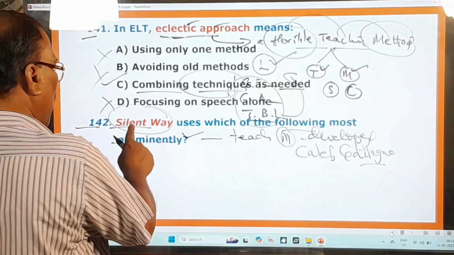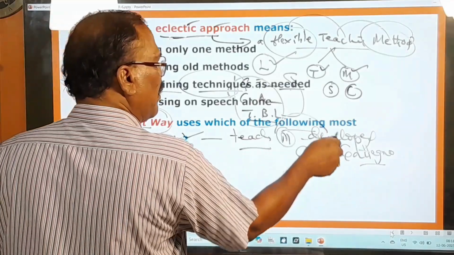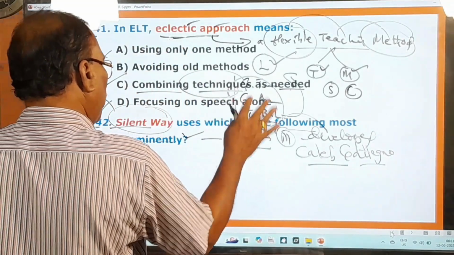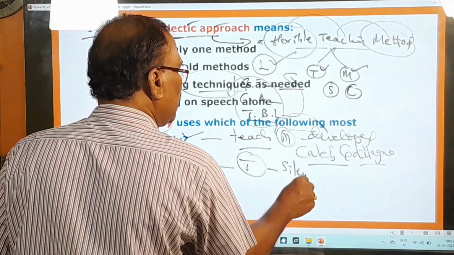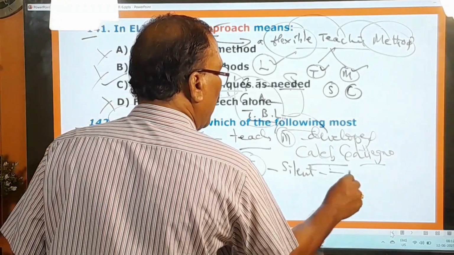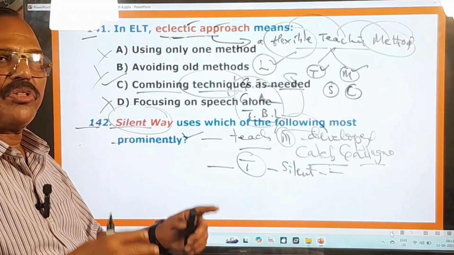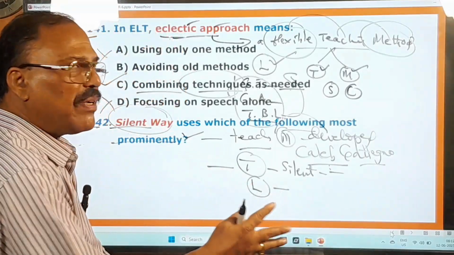So this silent way is a kind of teaching method. This was developed by Caleb Gattegno. And in this silent way teaching method, what happens now? The teacher remains silent, okay, most of the time. In this teaching method, the teacher remains silent most of the time, encouraging the learners, okay, to discover and produce language independently.